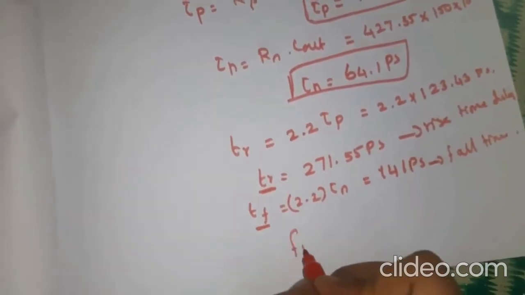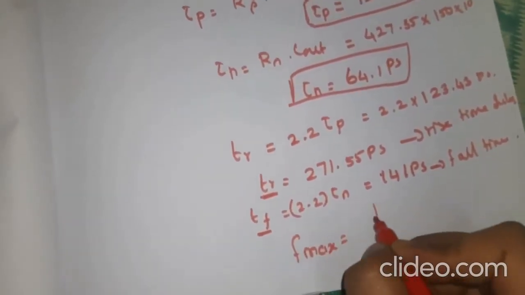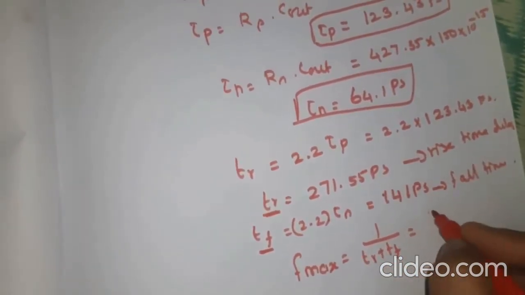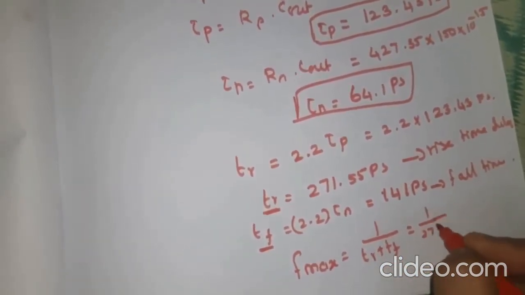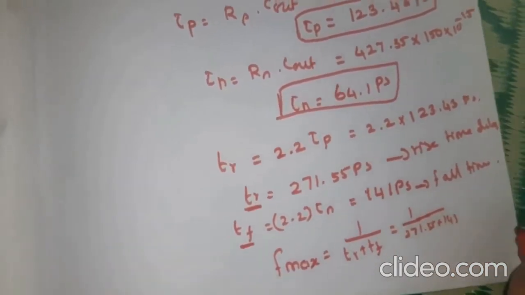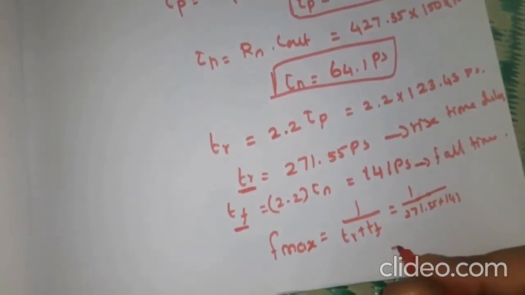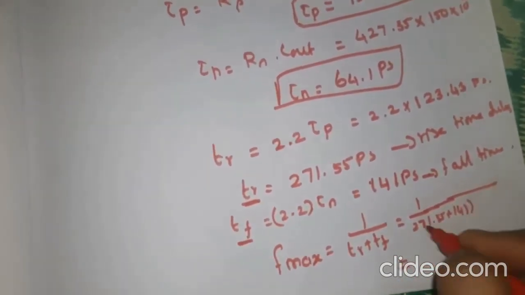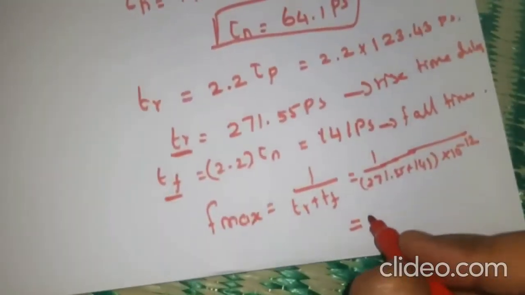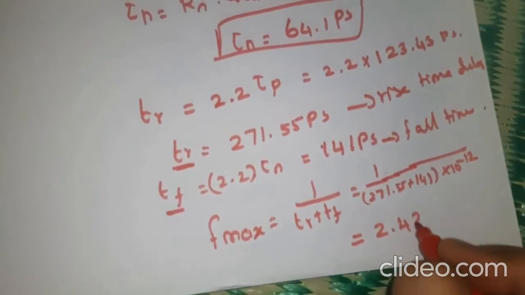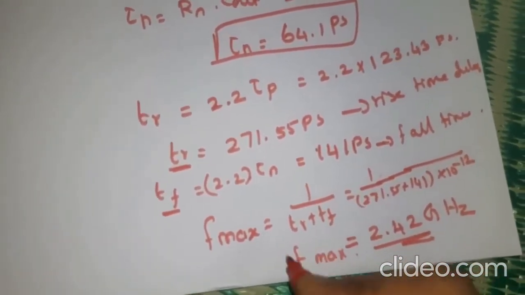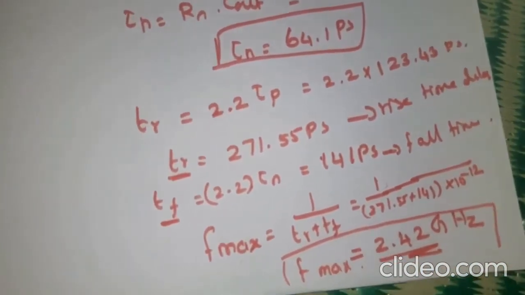From that we can find f max, that is equal to 1 divided by (TR plus TF). So solving this, that is 1 divided by (271.55 plus 141), with the values in picoseconds, so 10 to the power minus 12. Solving this, we will get 2.42 GHz. So this is the maximum frequency of this design.